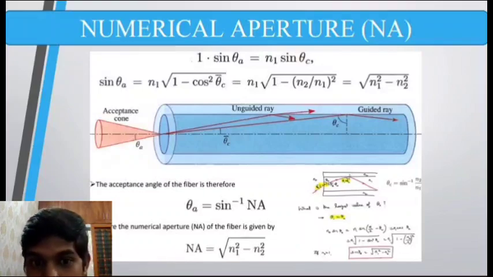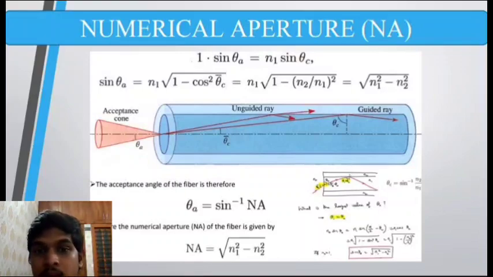From these two equations we can write sine theta equal to n1 into root of 1 minus cos theta c bar the whole square. That is equal to n1 into root of 1 minus n2 by n1 the whole square. When n1 comes inside the root, it becomes root of n1 square minus n2 square. That is, sine theta equal to root of n1 square minus n2 square. So theta equal to sine inverse of root of n1 square minus n2 square.